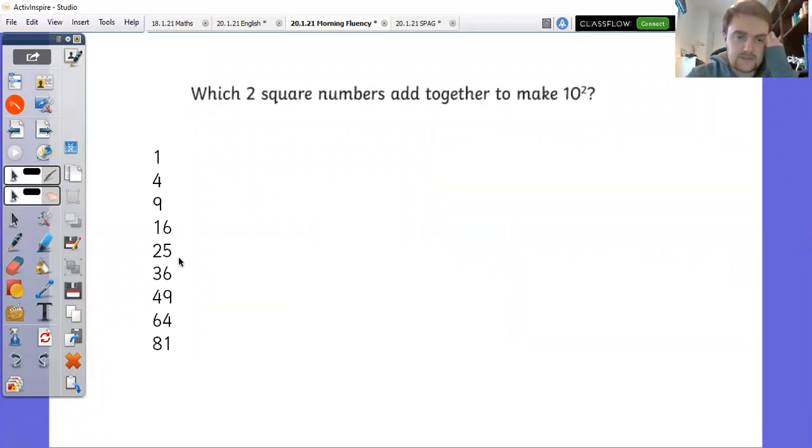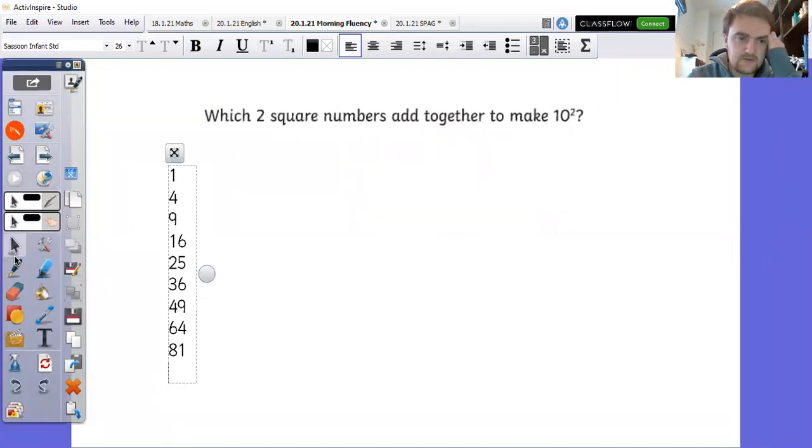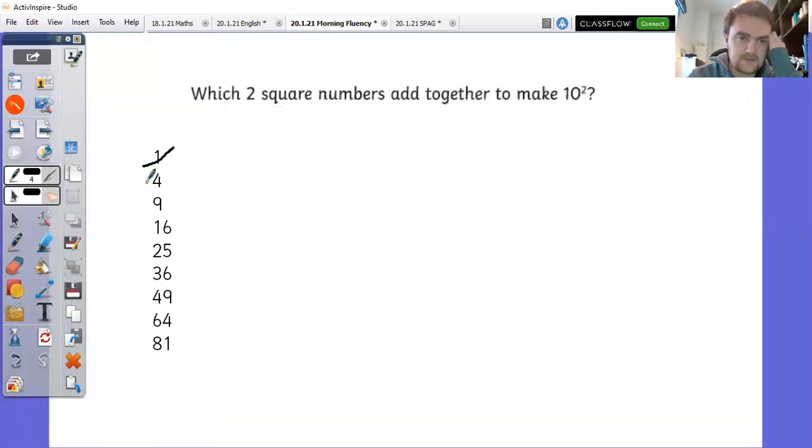So what I can do then is have a look and see. I haven't got anything with 90s in it, so I can immediately say that it's not going to be any of these because these need to be added to a number with 9 tens. Now, 81, I would need to add 19 to that to get to 100, and I can see that I've got 16 but not 19, so that's not going to work. 75, I would need to add 25, so that one's not going to work. 49, I'd have to add 51 to, so that's not going to work. And then just to double check, I can try this sum.